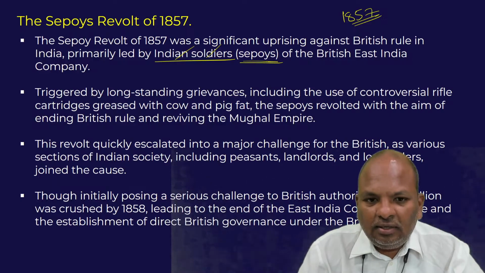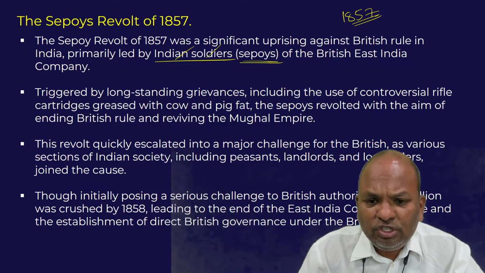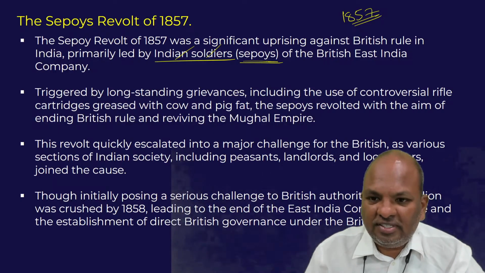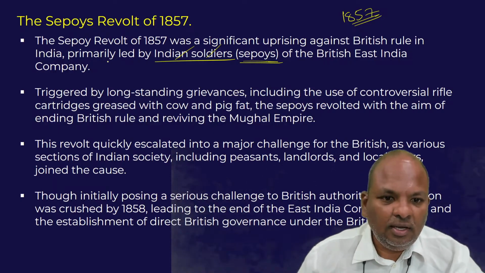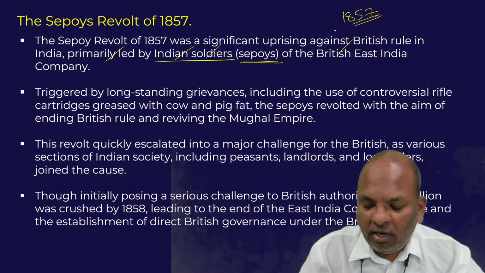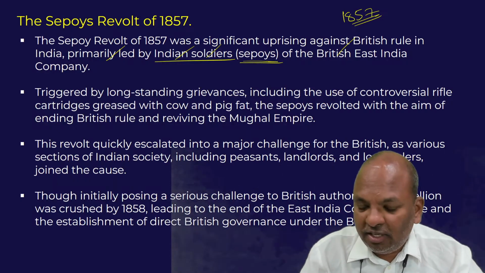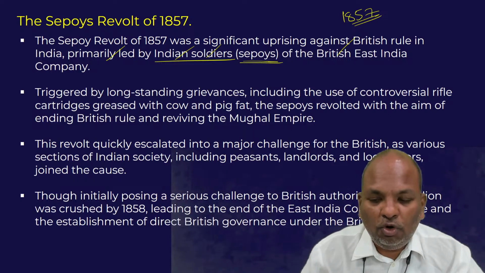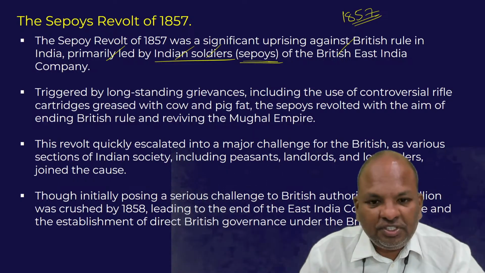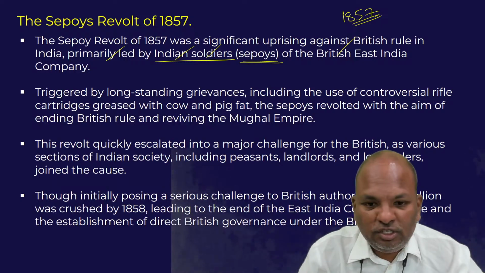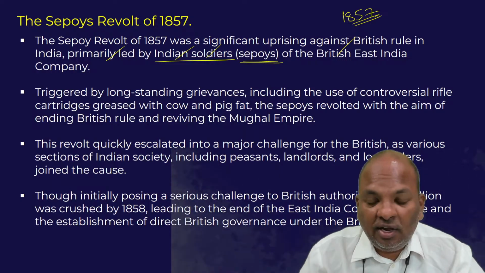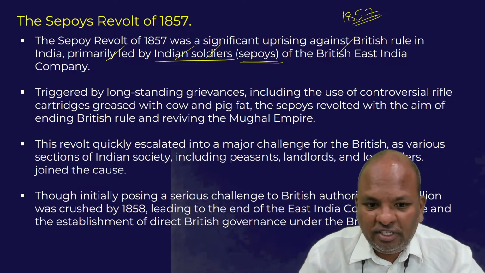The point is, the sepoys had numerous grievances against the British, which made them take up arms and revolt against the British in 1857. In the last class, we saw the reasons that forced the sepoys to revolt against the British. The whole point is, in 1857, the sepoys carried out a widespread revolt because of their long-standing grievances against the British.